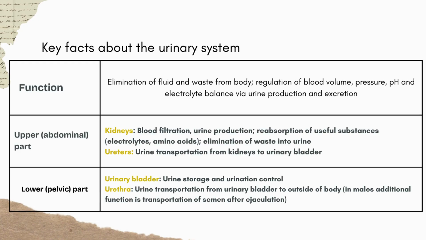Moving on to the next section, let's look at the key facts about the urinary system, focusing on its functions and parts. First, let's explore the primary function: elimination of fluid and waste from body, regulation of blood volume, pressure, pH and electrolyte balance via urine production and excretion. Next, we look at the upper, abdominal, part: kidneys, blood filtration, urine production, reabsorption of useful substances, electrolytes, amino acids, elimination of waste into urine.